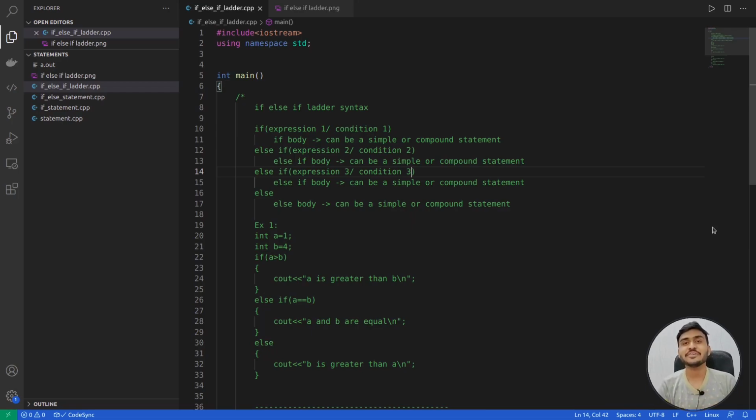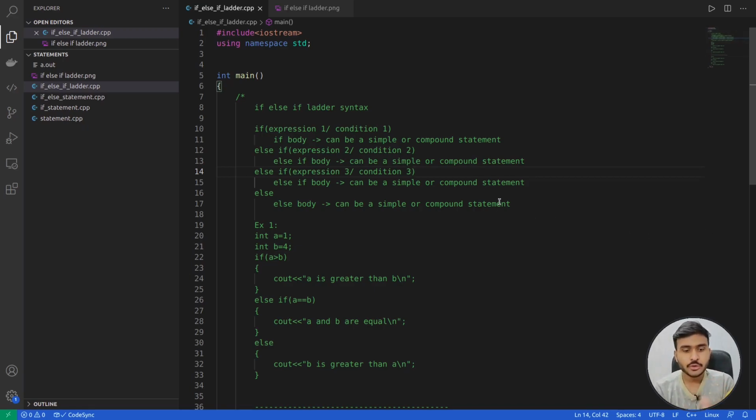Hey, so in this video we are going to discuss if-else-if ladder in C++. Let's quickly get started. If-else-if ladder is one of the decision control statements that is available in C++. Let's see its syntax, how we can write if-else-if ladder in C++.